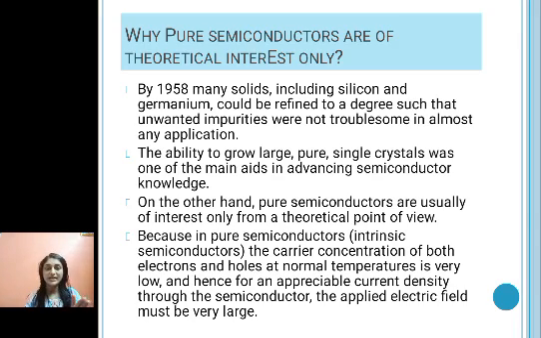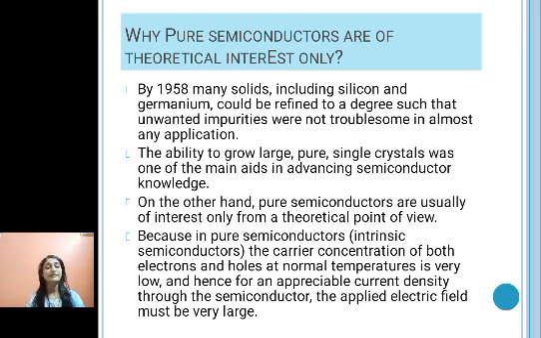By 1958, physicists were able to make many solids like silicon and germanium, refining these materials to such an extent that unwanted impurities, if present, would not cause any problem. The ability to grow large pure single crystals was one of the main aids in the advancement of semiconductor technology.